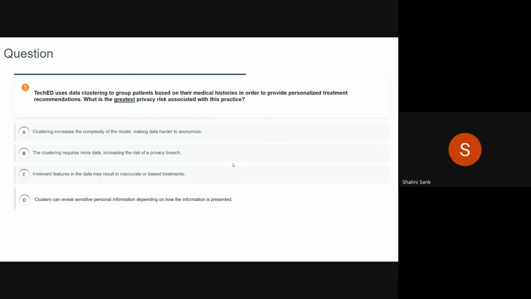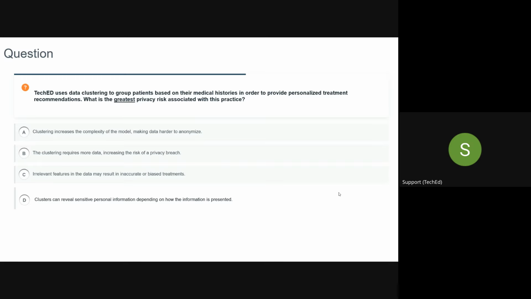Yeah, Sachin. I was actually hanging around B and D because it has to do something with data breach or privacy breach. But I thought the exercise of clustering would probably require more data to be invaded. So B, that's how I thought. Okay, perfect.